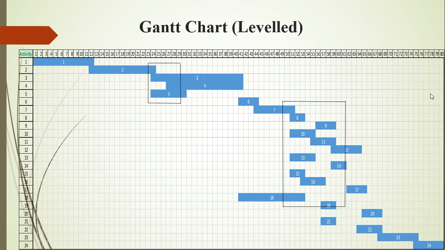And then there is a level chart where you can see that there is a change over here, and activity 4 has been pushed forward, so that the number of laborers needed on the particular high days has been reduced. Similarly, it does the same in the 50th to 60th day.